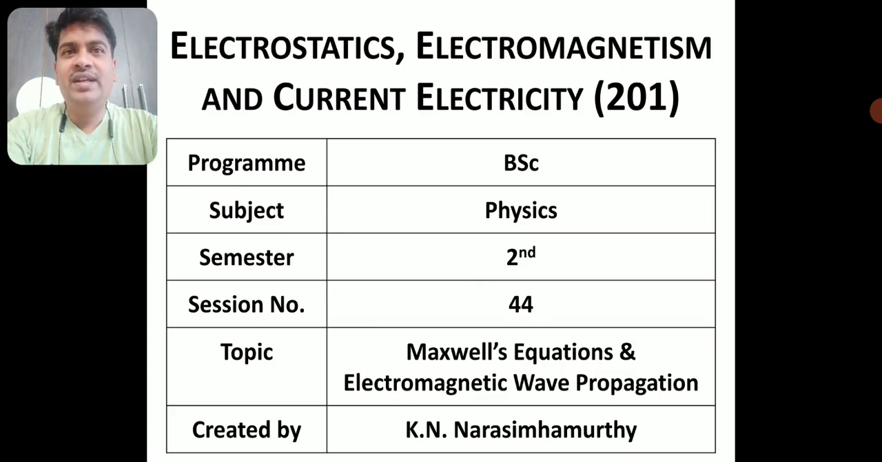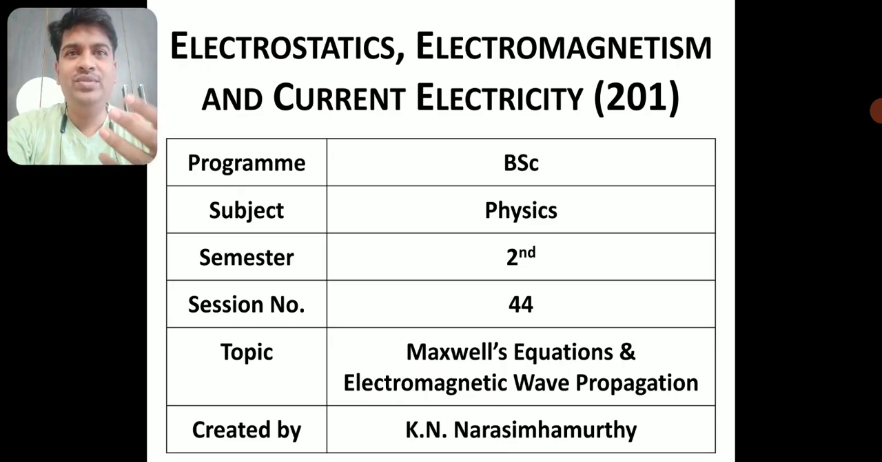And after that I showed that the electromagnetic wave is transverse in nature. That is also done by using Maxwell's equations. And after that I derived the Poynting theorem and I defined the Poynting vector as well. Okay, so these are some of the things I have done in this chapter, Maxwell's equations.